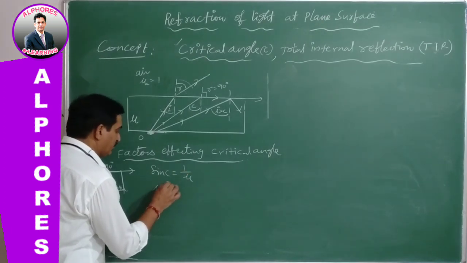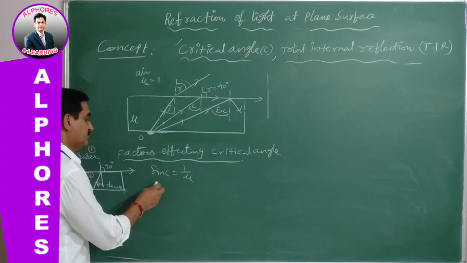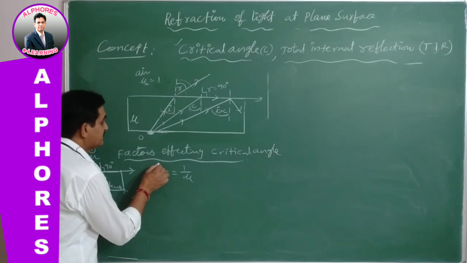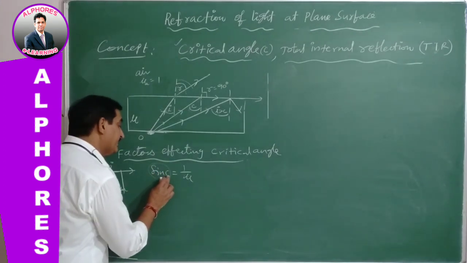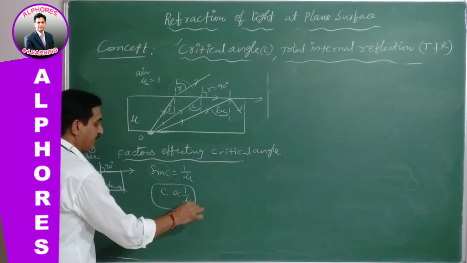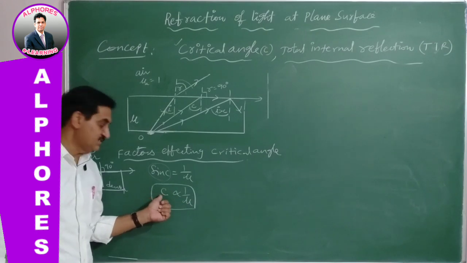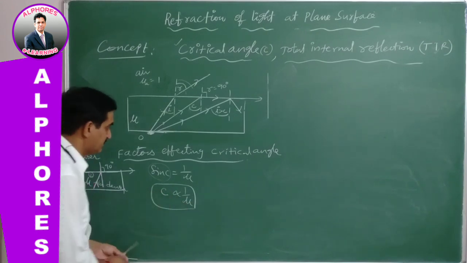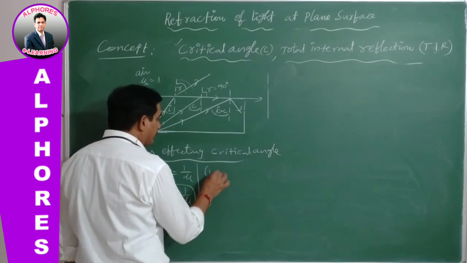As C increases, sin C also increases. Therefore we can say directly that C is inversely proportional to mu. We just discussed that when mu increases, C decreases, and when mu decreases, C increases. Therefore, coming to the factors affecting the critical angle, point number 1.